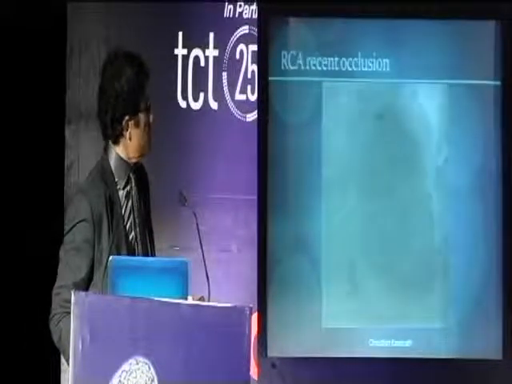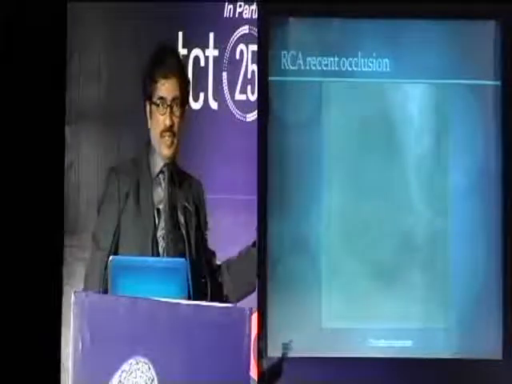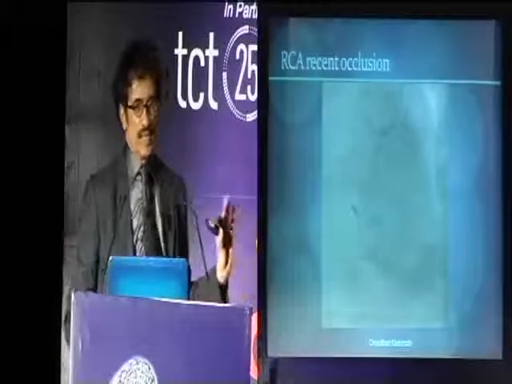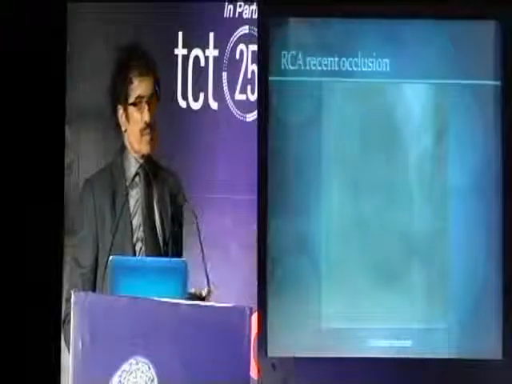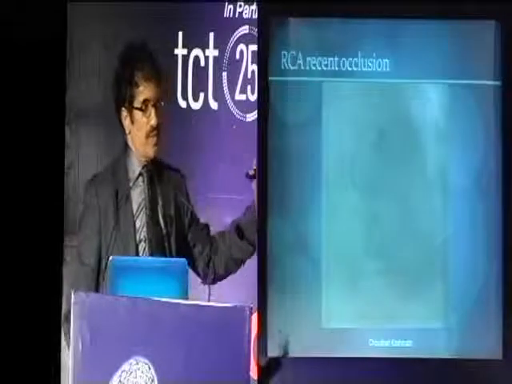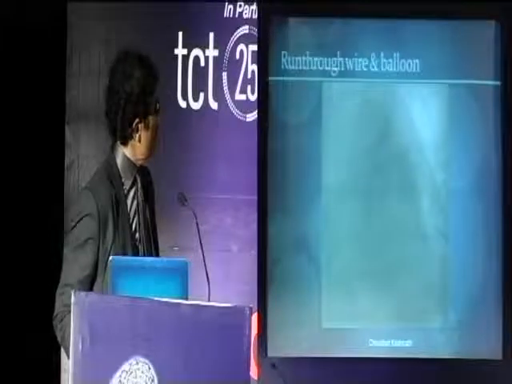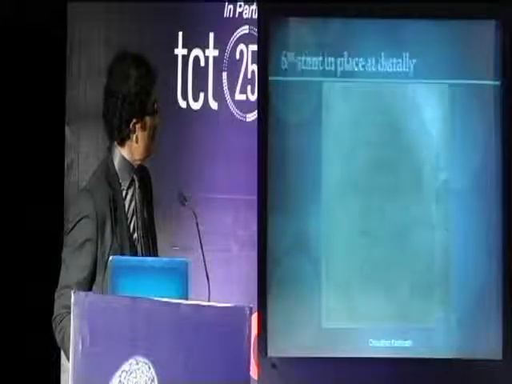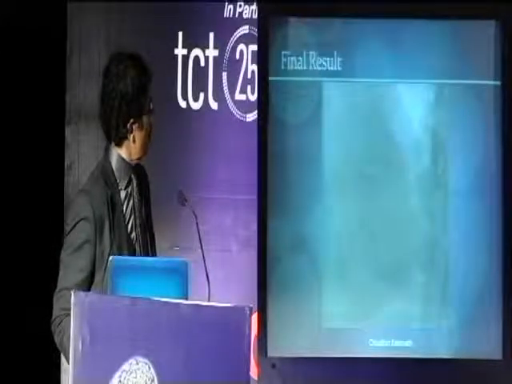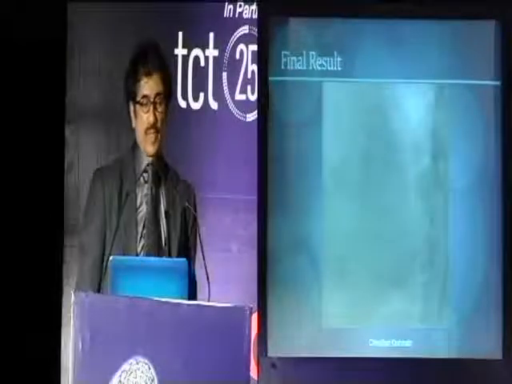And then of course the culprit. So this is a little bit contrary, that we are addressing the culprit vessel after we address the left main, but it stands to reason that this was an already occluded vessel, with some collaterals coming from the left system. In case there was some goof-up on the left side, we were keeping surgery as a possible option. So right was a fairly simple balloon stent kind of strategy, 2 stents in the right system. So the 7th stent in, and this is the right coronary, which is not a big circulation.